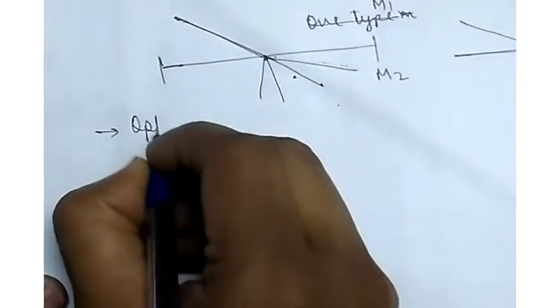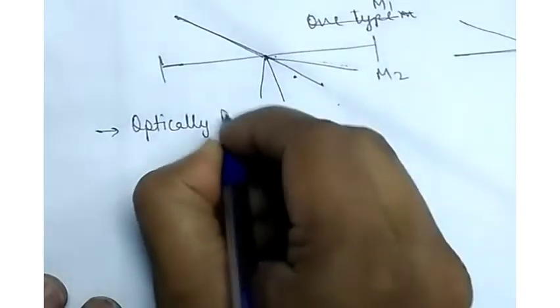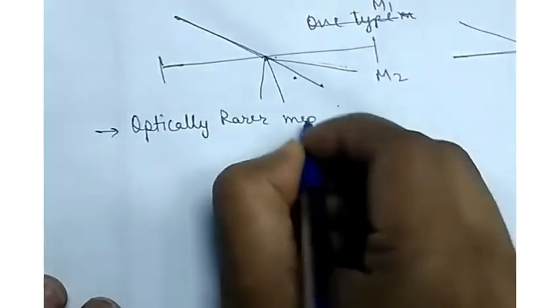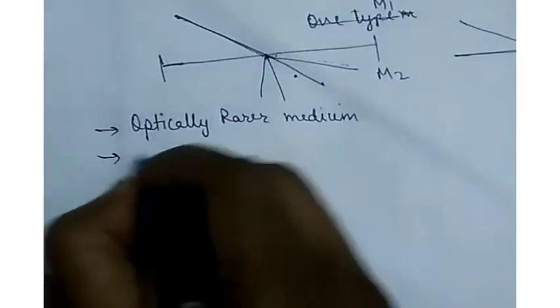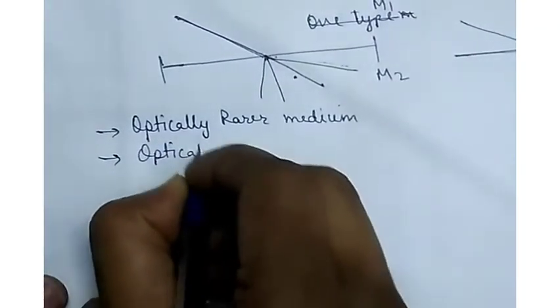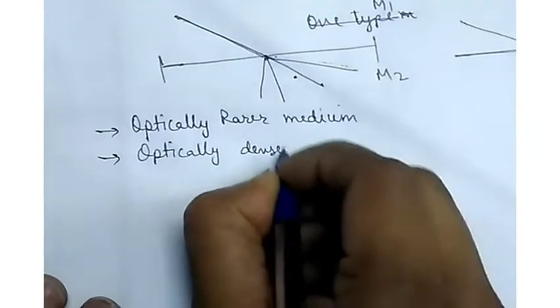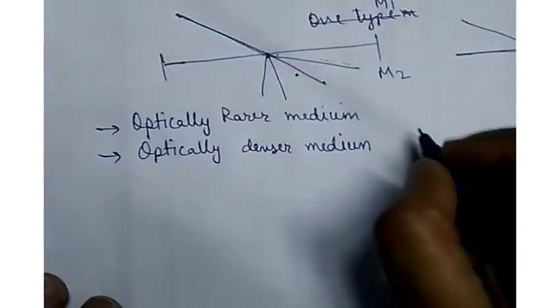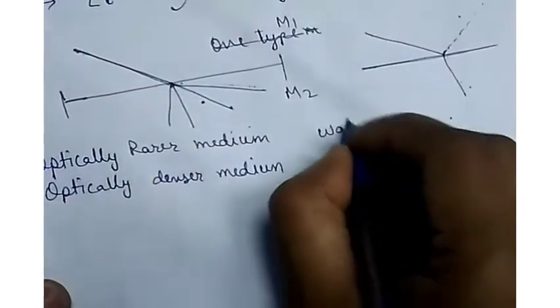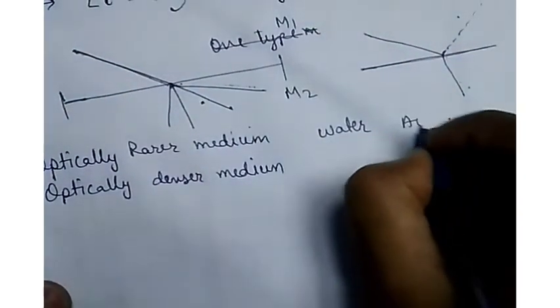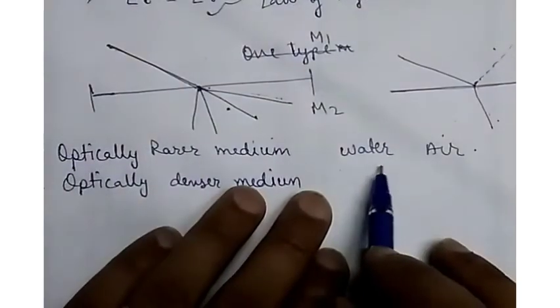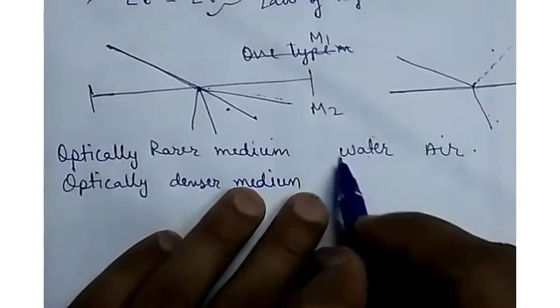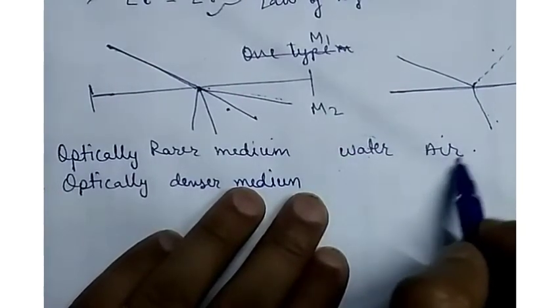Basically, there are two types of medium. One is the optically rarer medium, and another is the optically denser medium. See, it is a relative medium. Okay, like if you take water and air, which one is more dense? Water is more dense, so this will be the denser medium, and this will be the rarer medium.